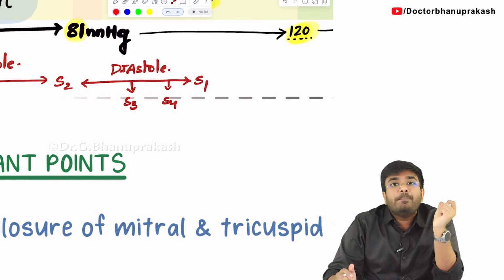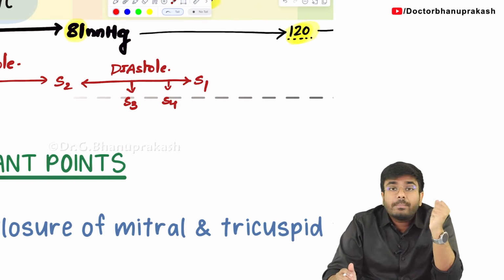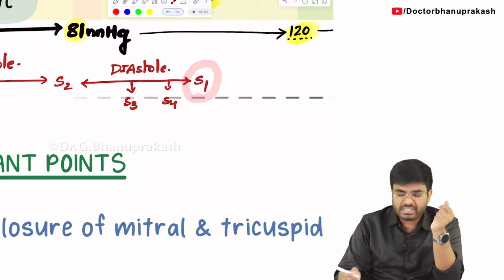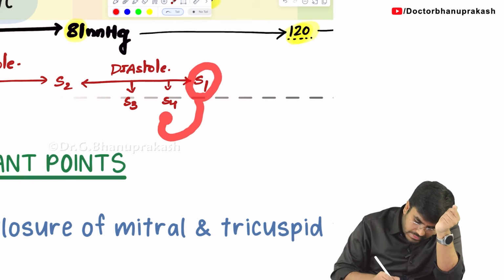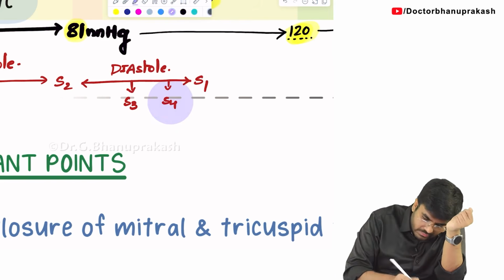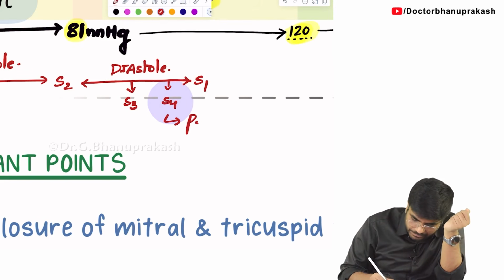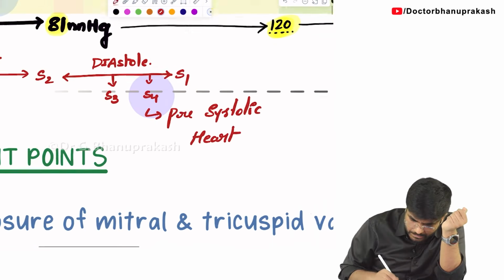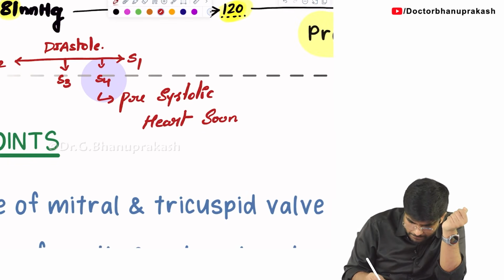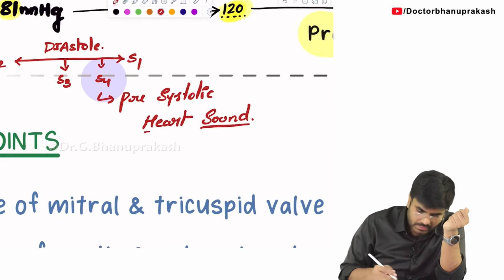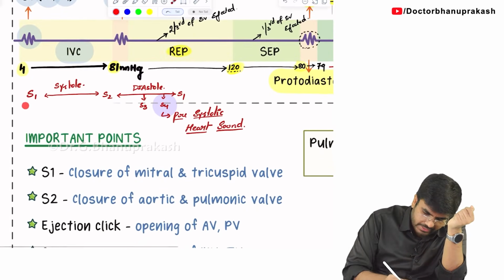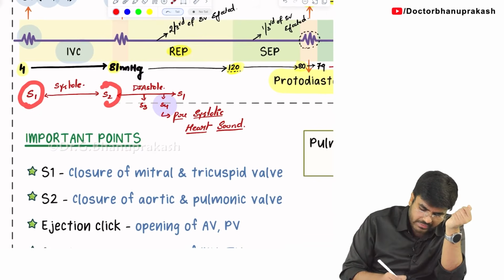So tell me, what is the pre-systolic heart sound? Systole begins with S1, so the pre-systolic heart sound is S4. S4 is considered a pre-systolic heart sound. Always remember, systole begins with S1 and diastole begins with S2.